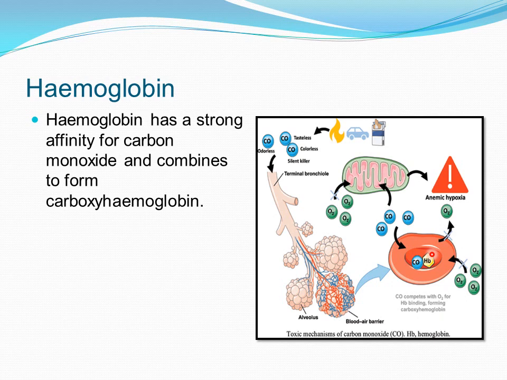So let us take an example. What will happen if you keep a person with a burning furnace on in a closed room? Carbon monoxide will be produced in the furnace and the room is closed. It is not having any ventilation.